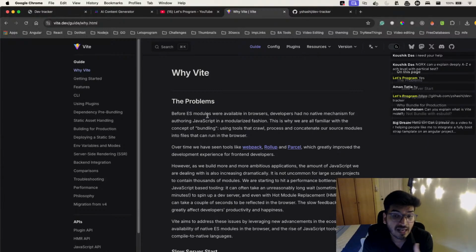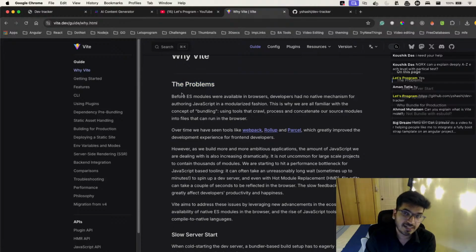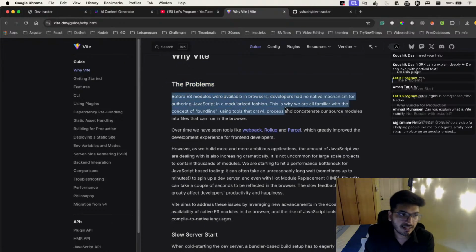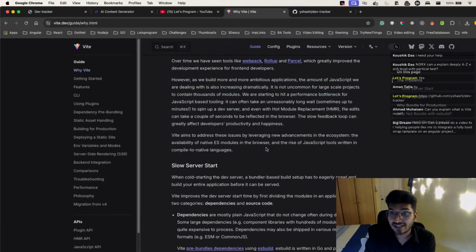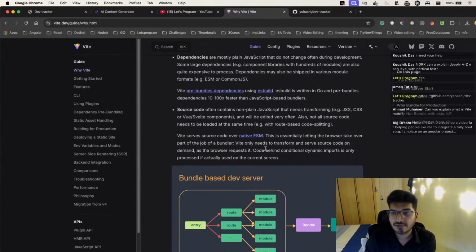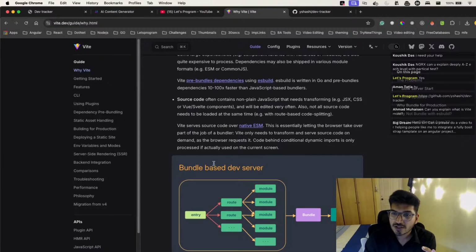If you remember, we had Webpack and Webpack module federation, which helped us do the module federation and all that. But now we don't require Webpack, because we have Vite. They have clearly explained the problem first: before ES modules, we were browser dependent and had a lot of issues. Now with Vite we don't have to worry about that. It helps you bundle directly as a single bundle.